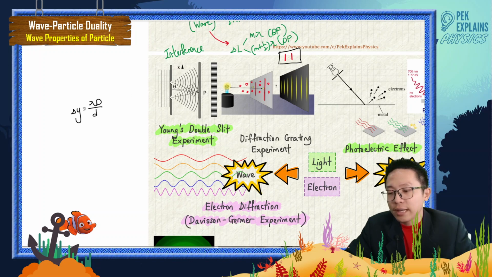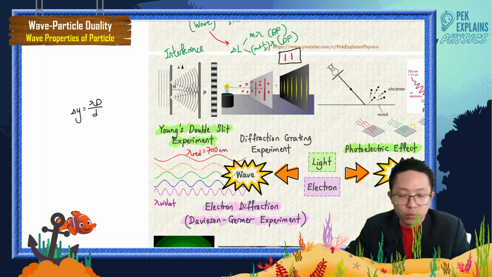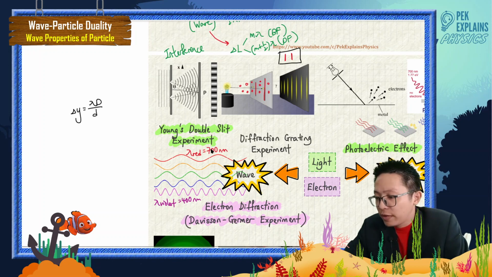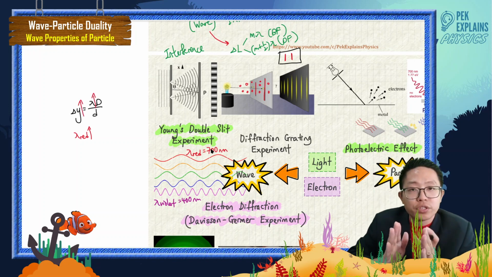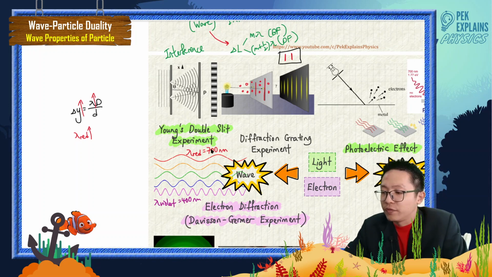We know that red light has a very long wavelength, 700 nanometer. The violet light has a wavelength of 400 nanometer. If the wavelength is long, like the red light, you will see the separation between fringes very far from each other.